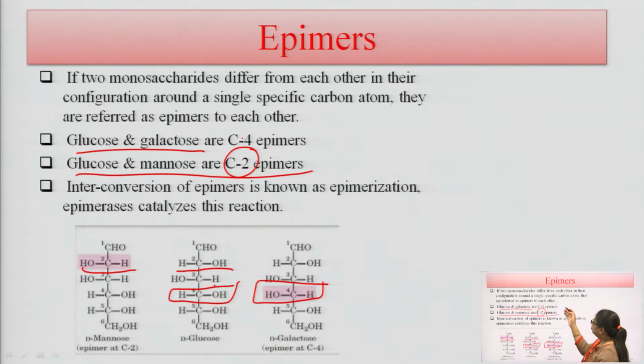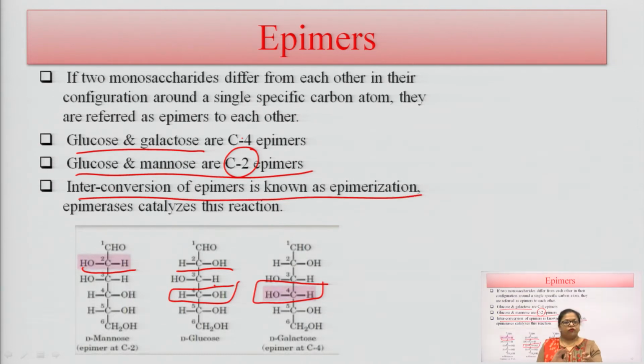So, two monosaccharides that differ from each other in their configuration around a single specific carbon are known as epimers. The interconversion of epimers is known as epimerization. These monosaccharides or epimers are interconvertible to each other, catalyzed by the enzyme epimerase. So, these are the epimers.